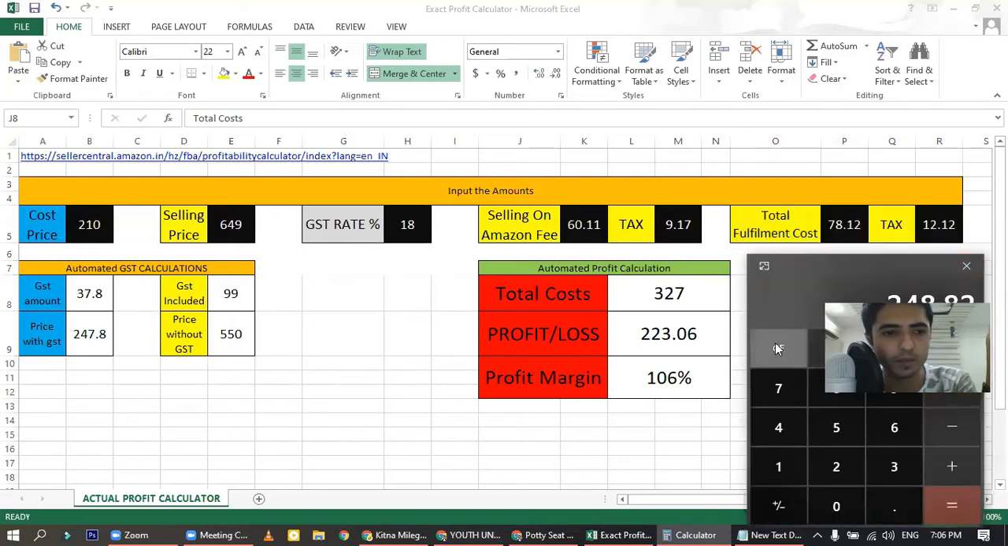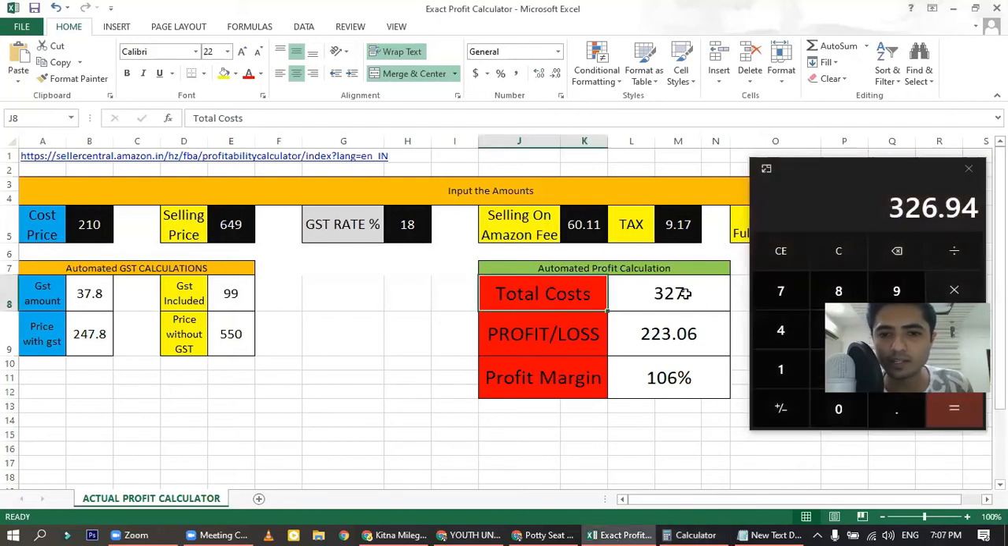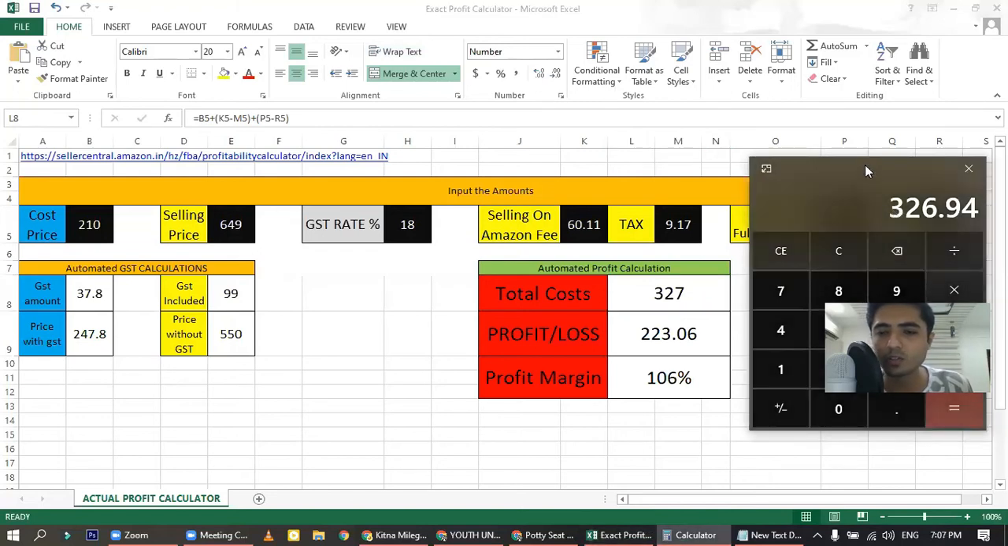Okay. So I will do it once again. 210 plus 60.11 plus 78.12 minus 12.12 minus 9.17. Okay, so here it is. The total charges that are being taken from us are 326.94. So that is 327 actually. Yeah, the round figure is 327. So this is how you calculate it.